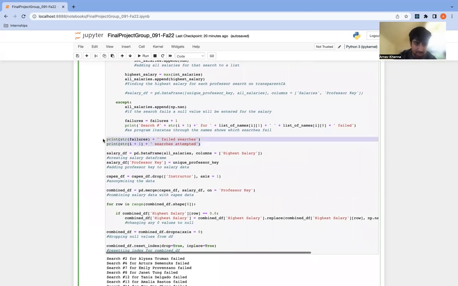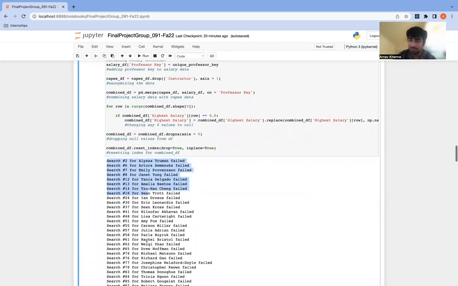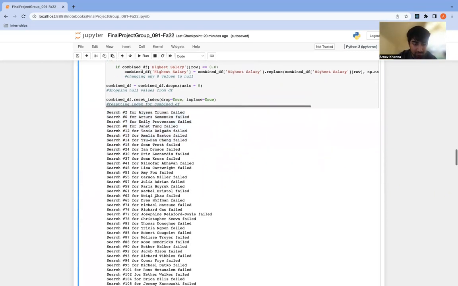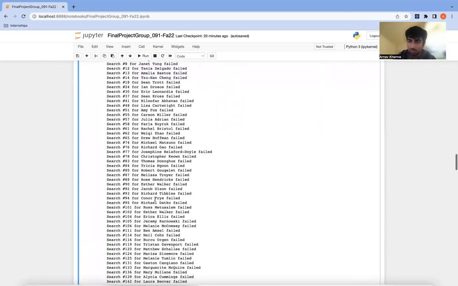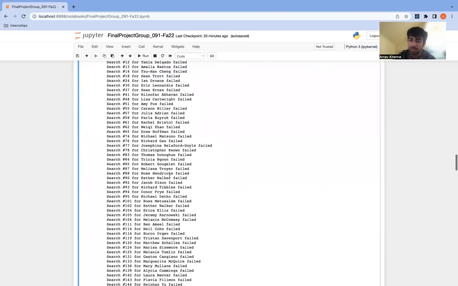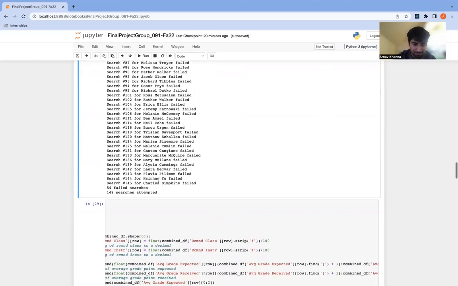Now, this section is what can be seen here. Like I said, different columns needed very specific types of cleaning. And as a result, every row wasn't satisfied because different columns required different cleaning. So you can see here, some of the cleaning failed. And it wasn't significant enough to affect our results, but it was significant enough where we didn't want it to break our code. So you can see this kind of measure so that our code didn't break.